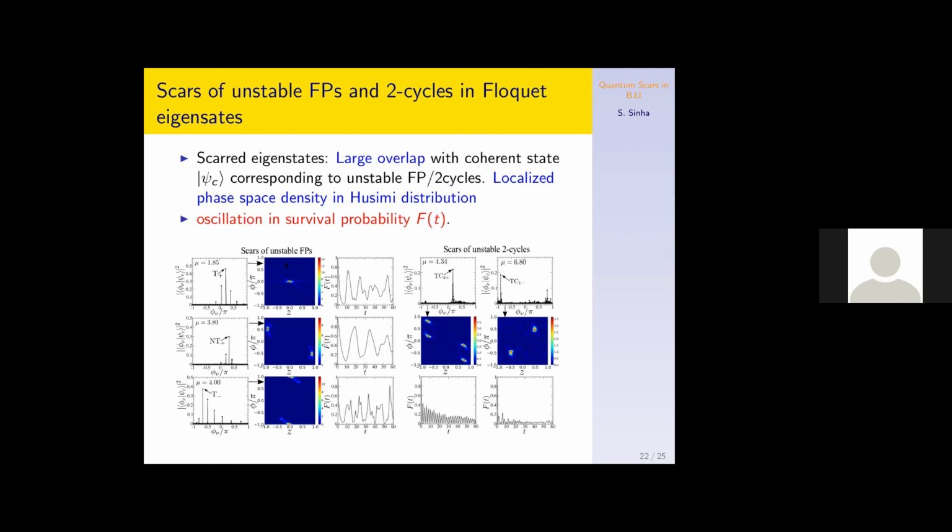This really shows the Husimi distribution, a clear signature of the trivial fixed point, and then the symmetry-broken or non-trivial fixed point, and so on. The corresponding survival probability also shows oscillatory behavior.